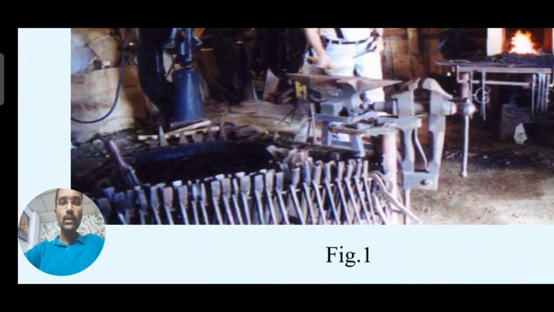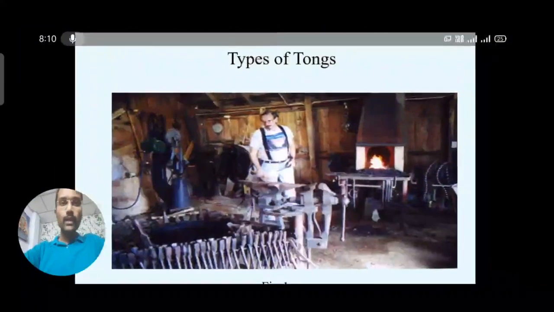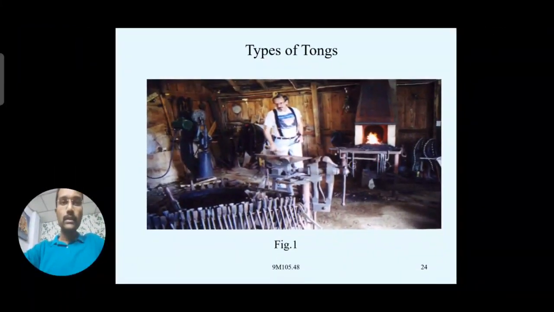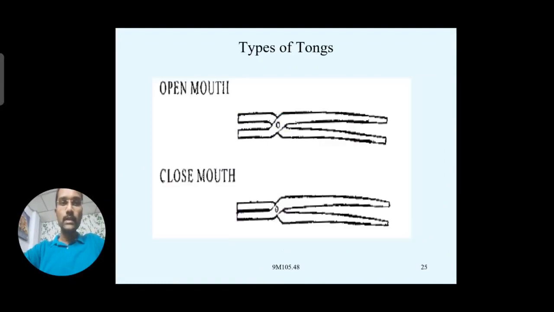So these are the tongs which are held in place. Different tongs you can observe here. Generally we see different types. This is regarding the types of tongs: this is an open mouth, and this is the diagram of the closed mouth. We will see the purpose of each and every one. Look at the diagrams of them, how they are called open mouth and closed mouth tongs.